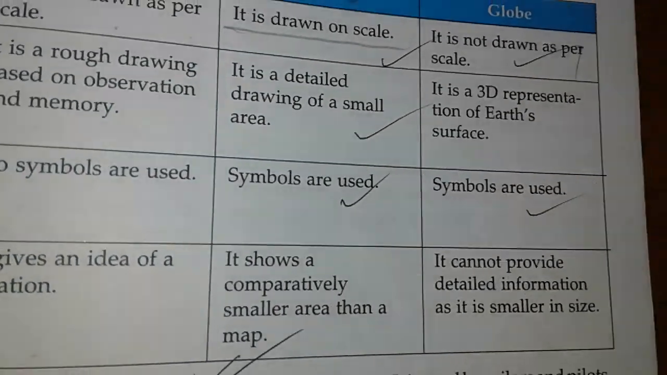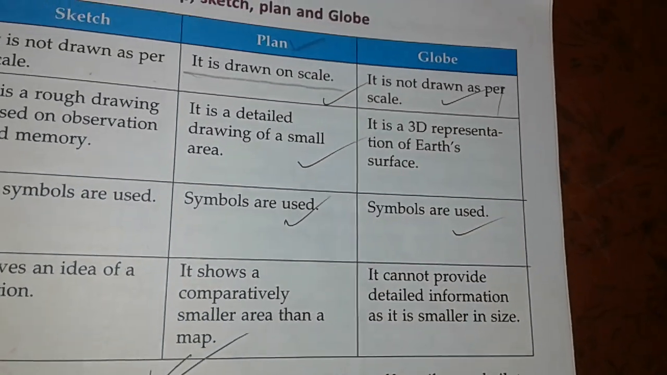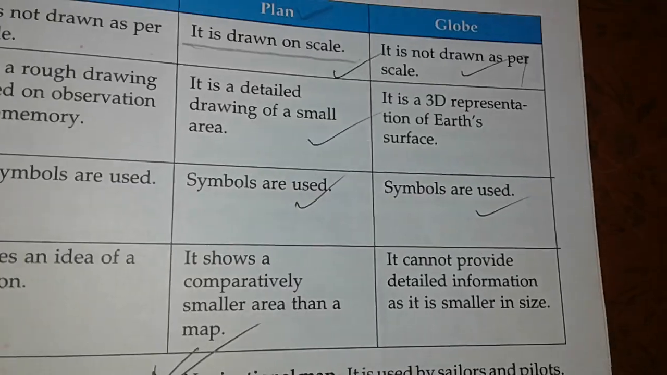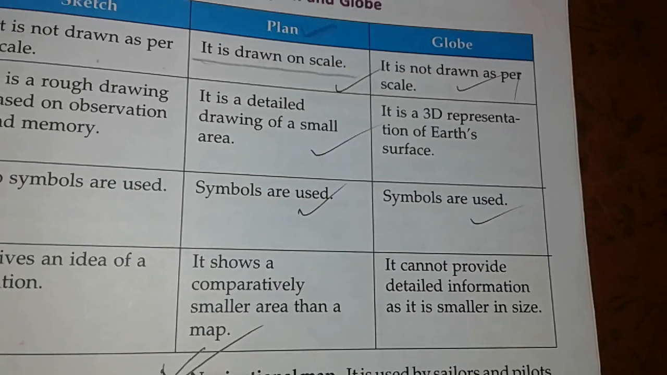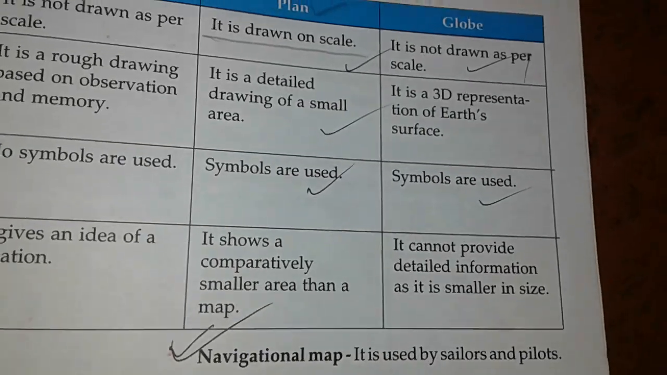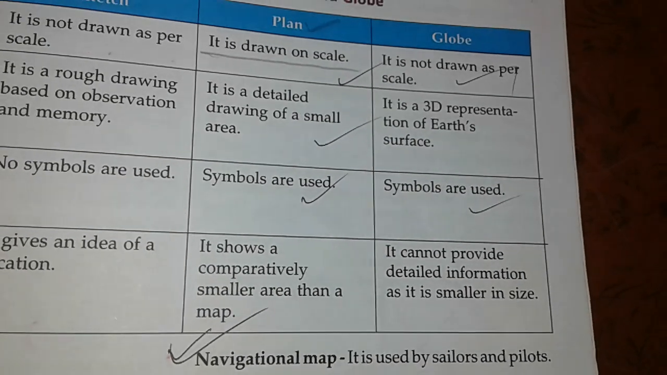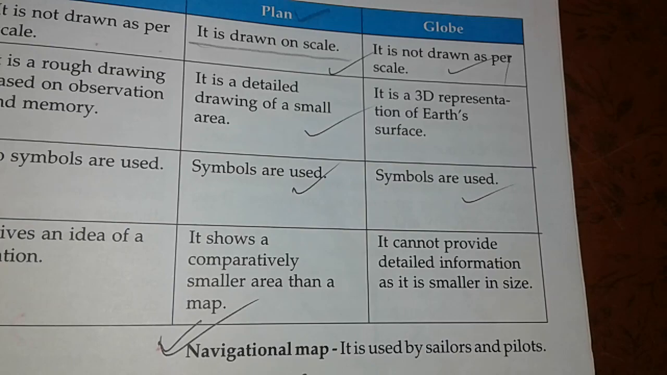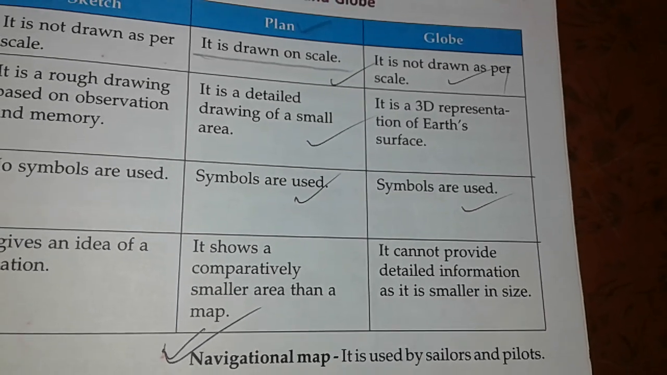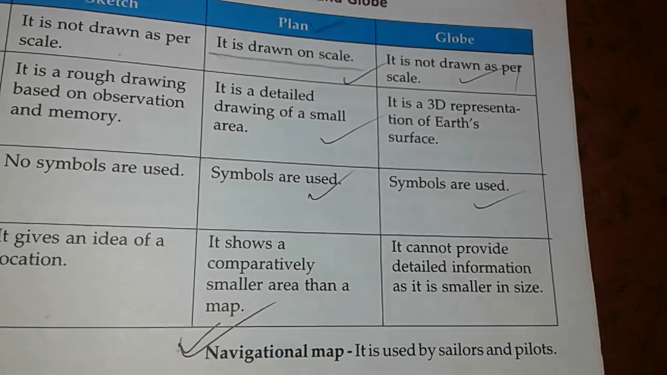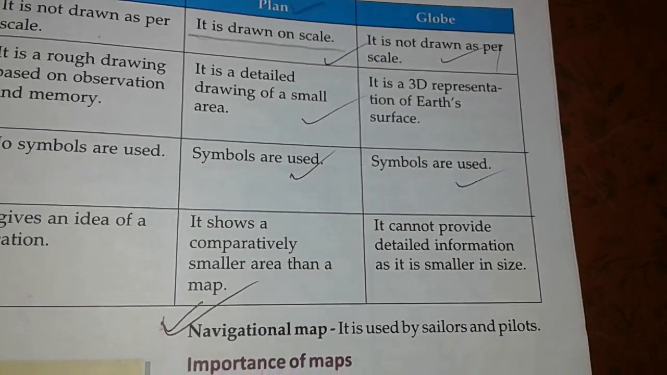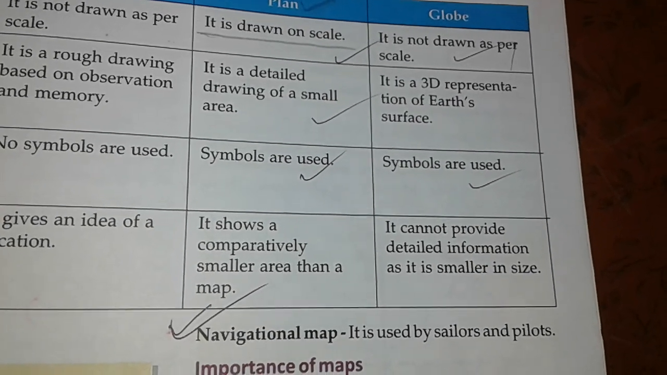Now we will discuss about the difference between the plan and the globe. This is already I explained you in the last session, but today I am revising you. Children, please note down plan and globe. The difference between the plan and globe. Plan. It is drawn on scale. Globe. It is not drawn as per scale.